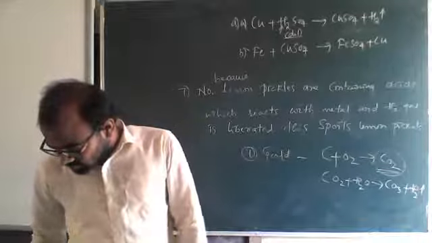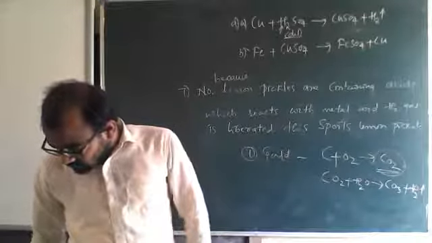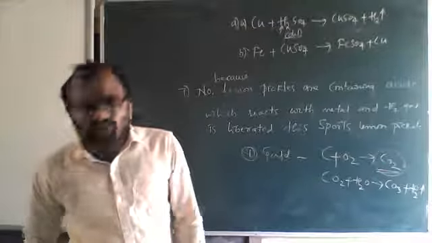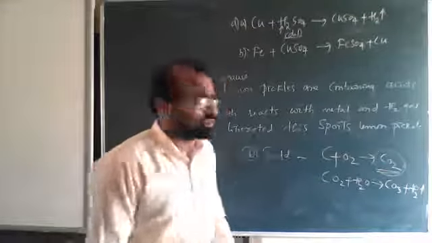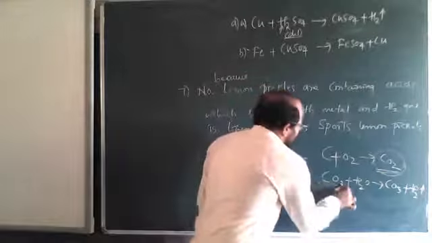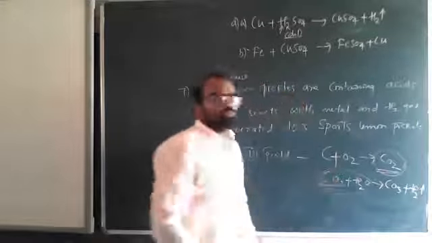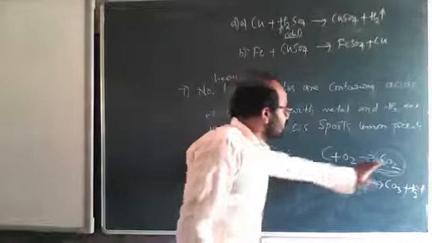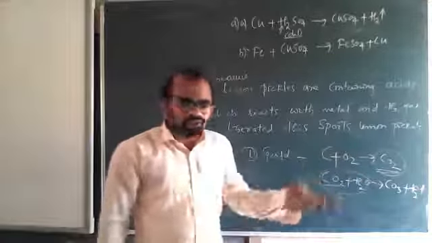So last question. So you can even test it with blue litmus turning to red litmus. Small drops of water can be put on the CO2 in a test tube.